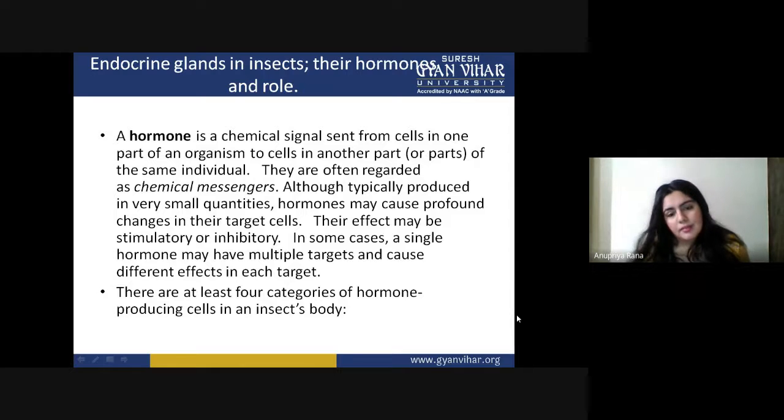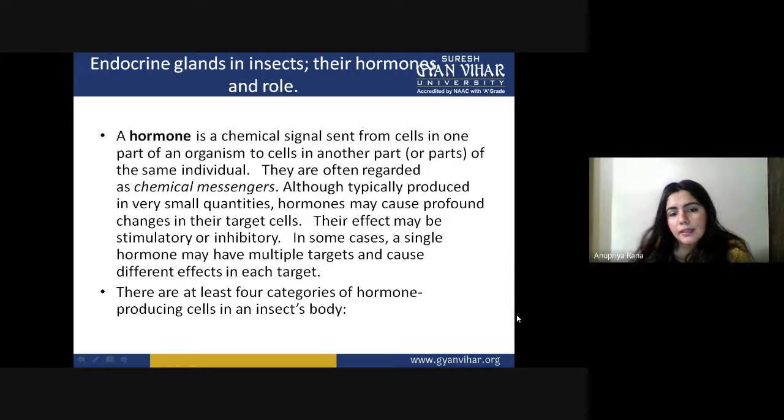In some cases, a single hormone may have multiple targets and cause different effects in each target. Sometimes the hormone is one and single, but its targets are many. One single hormone can affect the digestive system, blood transfer, or sometimes excretion. These are different functions, cells, tissues and organs that can be influenced by a single hormone.